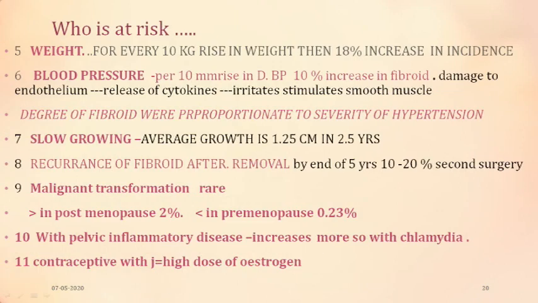Coming to weight, BMI is an important factor. A BMI more than 35 is an important criterion for having fibroid, because it is said that the estrogen is in the fat cells of women. So for every 10 kg rise in weight, there is an 18% increase in the incidence of fibroid. Coming to blood pressure, per 10 millimeter rise of diastolic blood pressure causes a 10% increase in the fibroid.